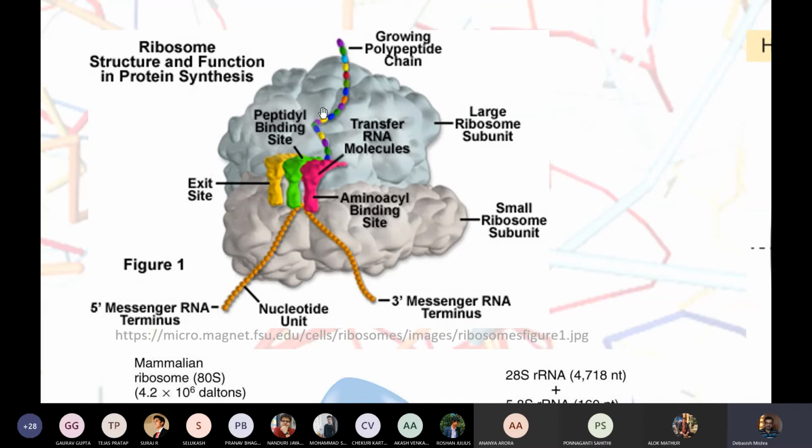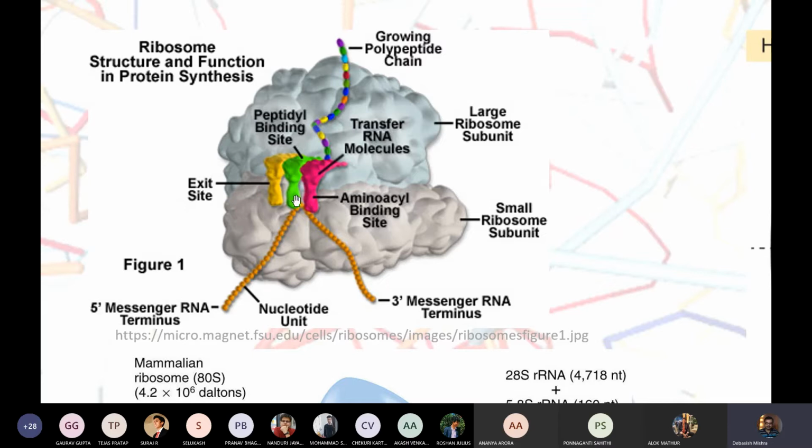Here is the ribosomal complex. If the tRNA has the exactly matching amino acid, it can exactly read the code. Then it can actually add the amino acid to the polypeptide chain. Else it will not add.